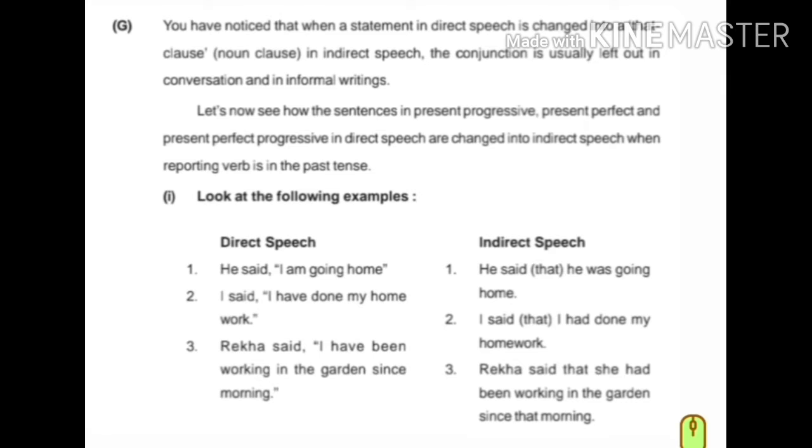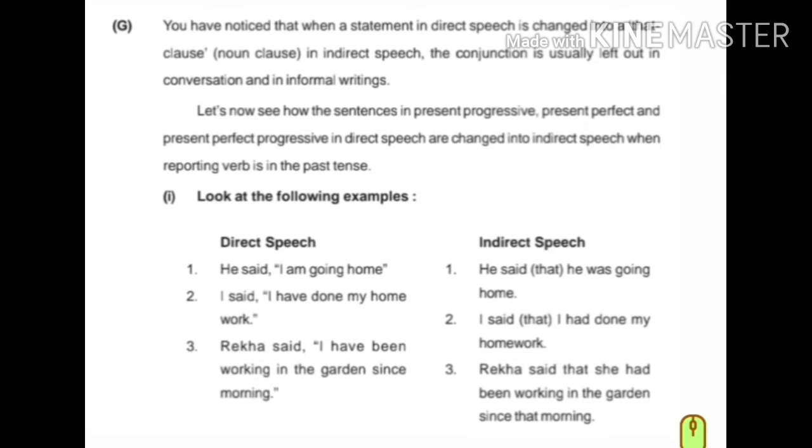We will change the tense form of the verb in reported speech as per the reporting verb's tense form. Next, we will change pronouns. What are the pronouns? I, we, you, it, he, she, they, etc. Okay?